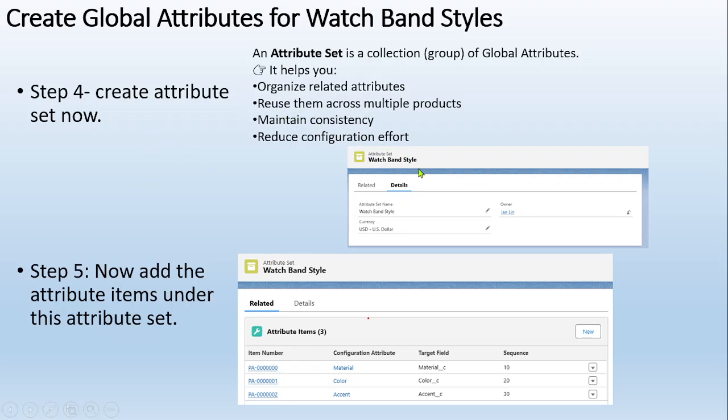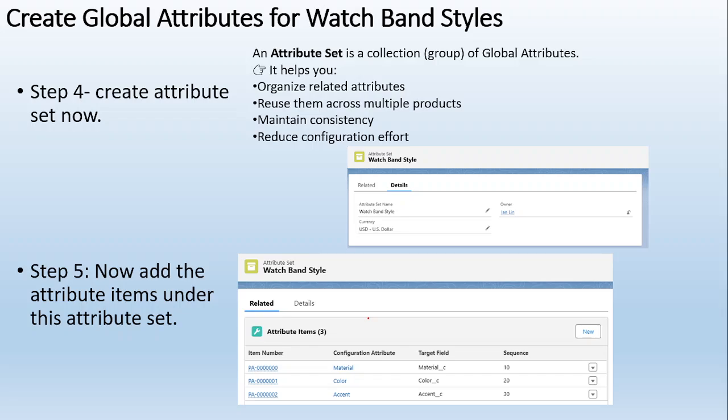If I go here, the attribute set is a collection of attributes. So this is the attribute set I have created. This is nothing, I'm just creating the playlist name. I have created the playlist name, the watch band style. Now add the attribute items. That is just adding the songs inside the playlist. So here I'm creating the attribute set and adding the items, the materials, colors, and assets. I have added the three items here.